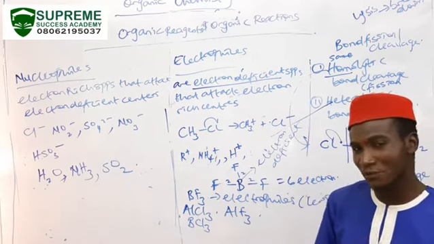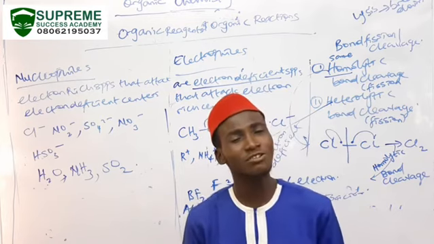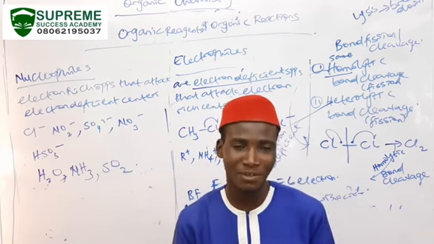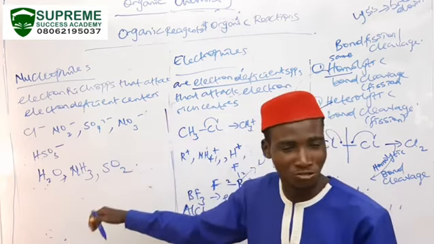Electrophiles are electron deficient. Nucleophiles are electron-rich species that attack electron deficient centers in a chemical reaction. They may be negatively charged or they may be neutral molecules.